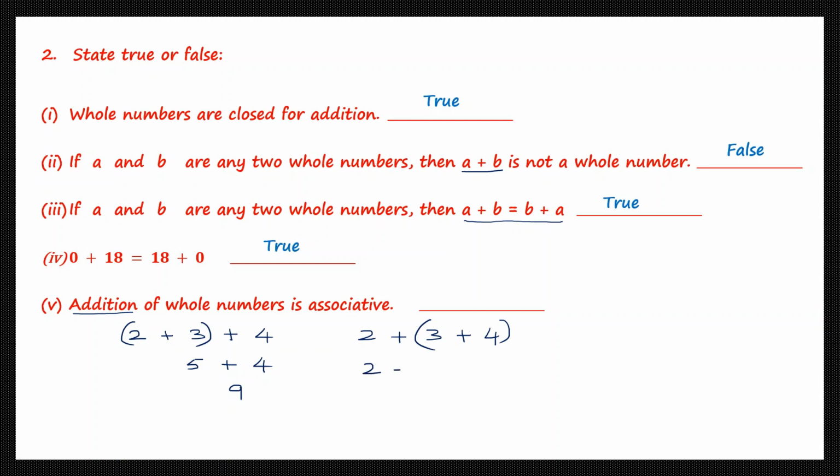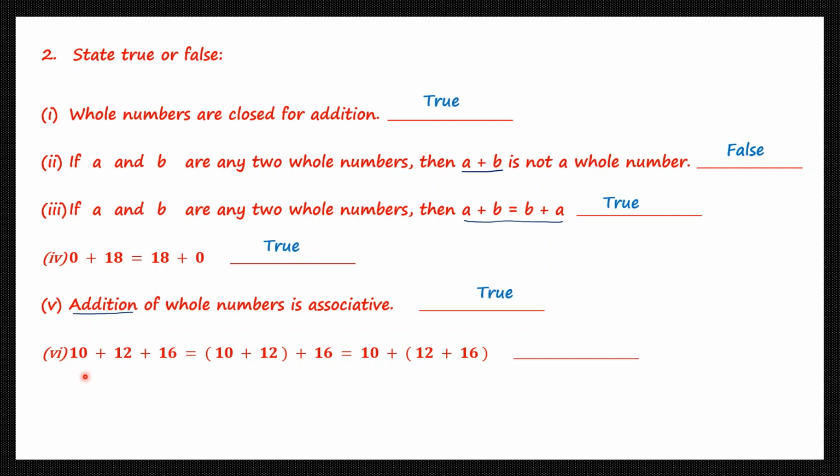So 3 plus 4 is 7. And 2 plus 7 is 9, and you can see 9 is equal to 9. So this is the associative property, and addition of whole numbers is associative. So this statement is also true. Let's write that true.